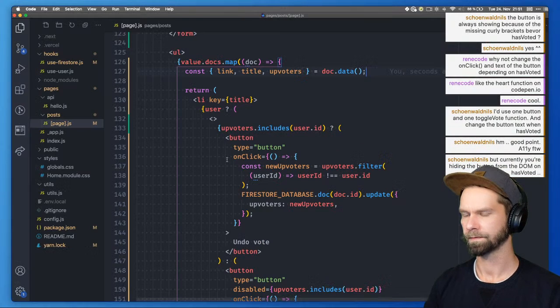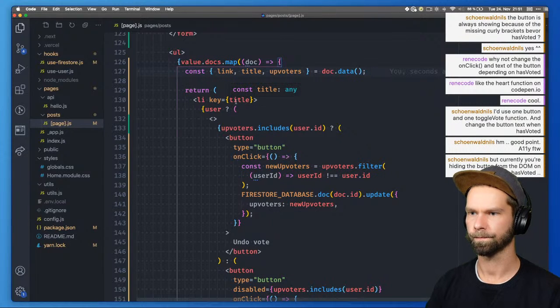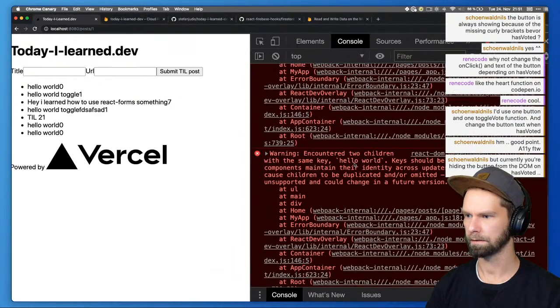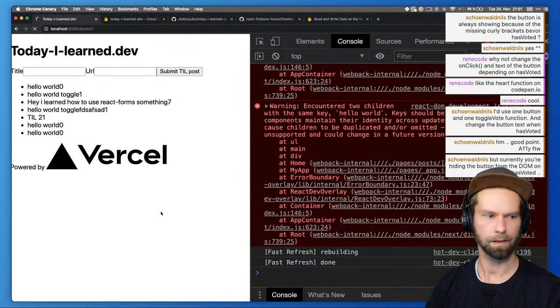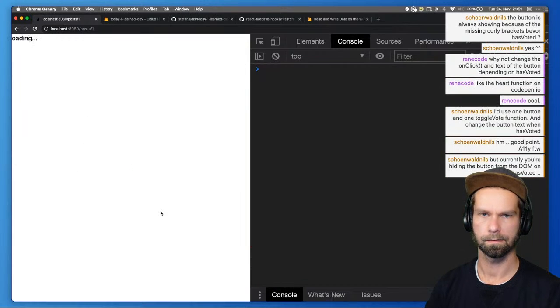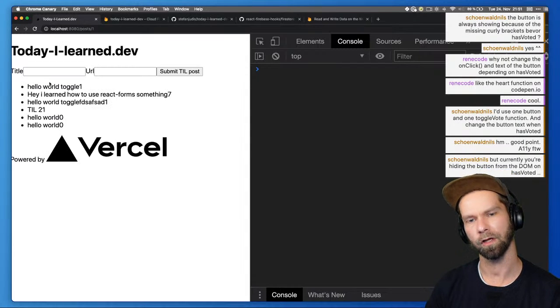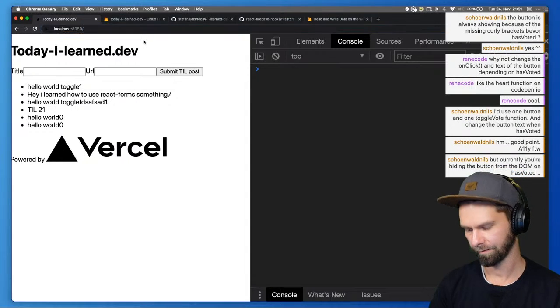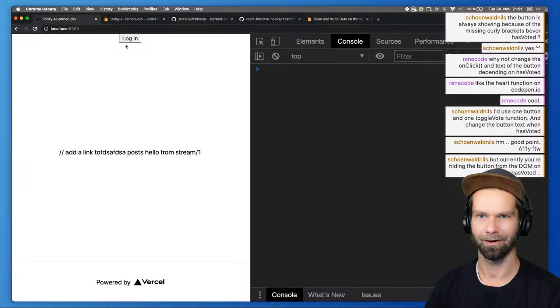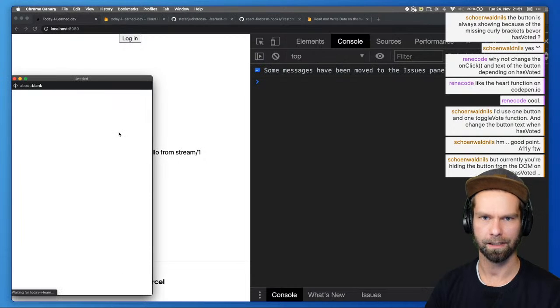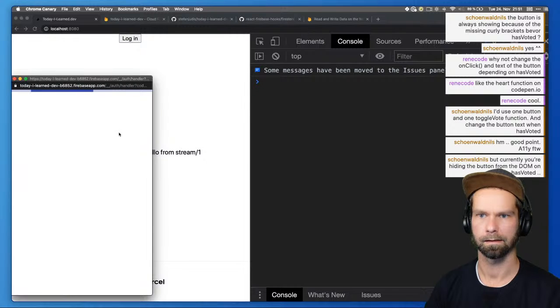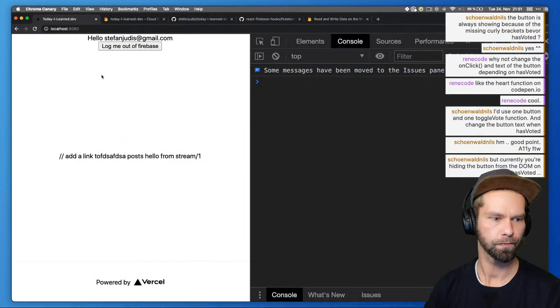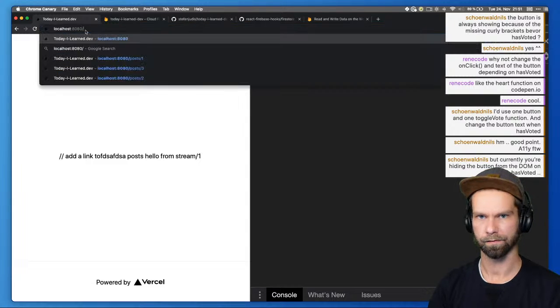We still have some key issues. So let's do key doc ID so that we can get rid of one error. Did that work now? And then let's see what's happening. So this now looks good. I'm not logged in, which means I shouldn't see the buttons. And currently we still have to be on the home route to log in. So let's do that very quickly. So we're logging in again with Firebase. That looks good. And now we're gonna go back to posts.